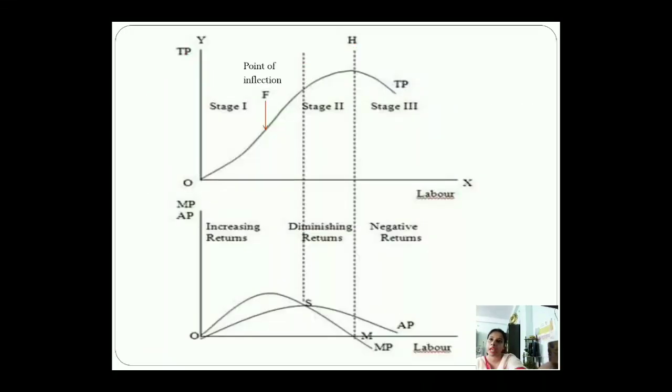You see after point F, the total product curve takes a turn. That turn shows that decreasing return already starts in stage 1, but still it is considered in stage 1. Why? Because average product is still increasing. You see the average product curve is still going up. So that is why this comes under stage 1 of increasing return. So in a very simple manner, remember that stage 1 of increasing return starts from the origin and it continues till the average product is maximum.